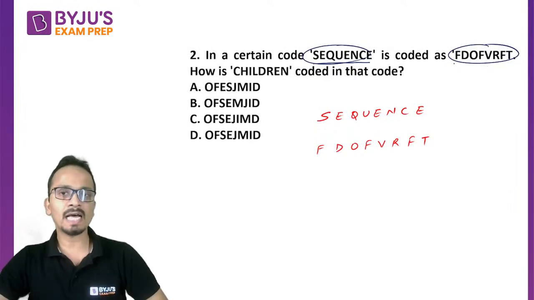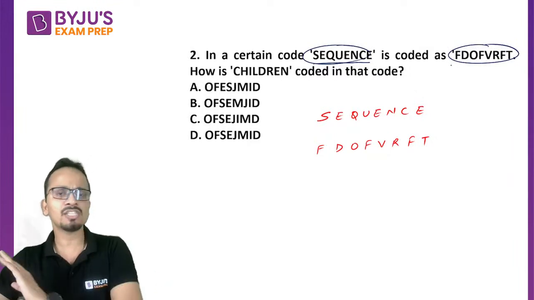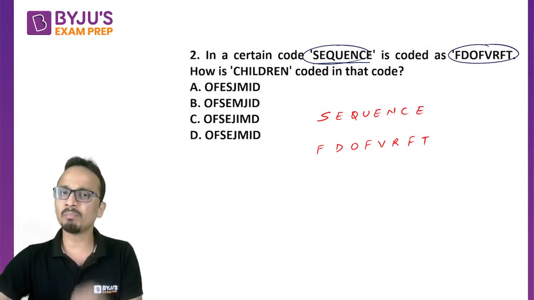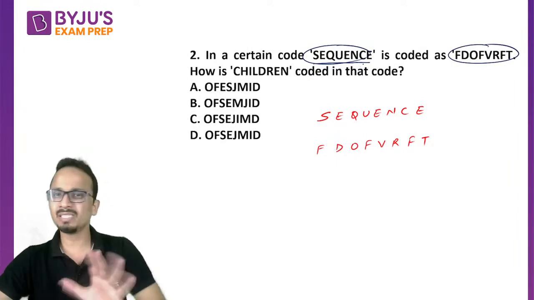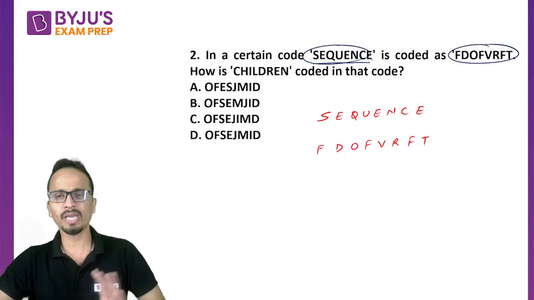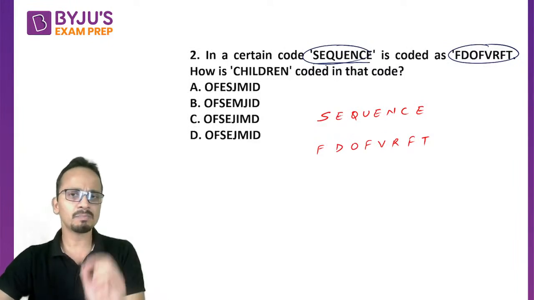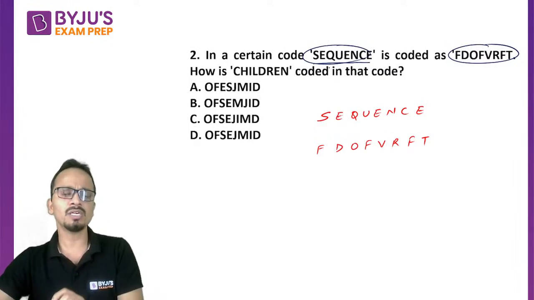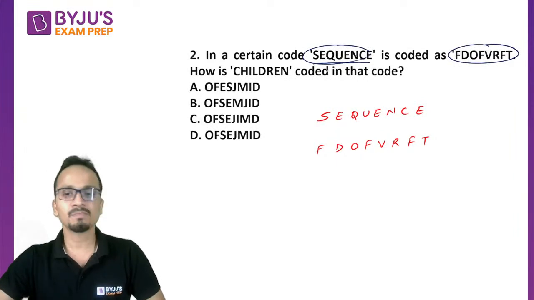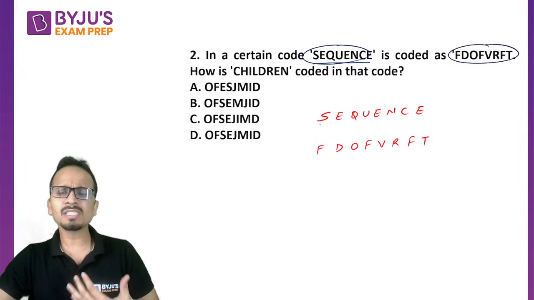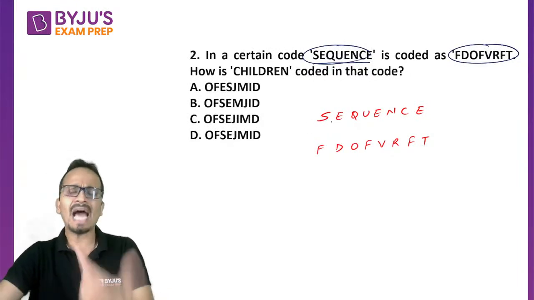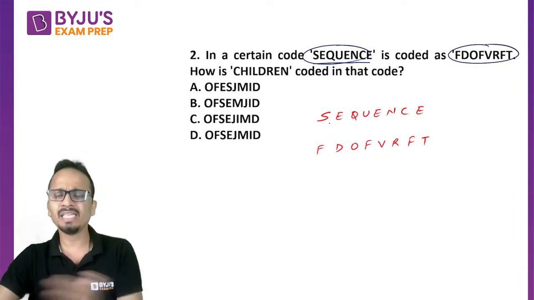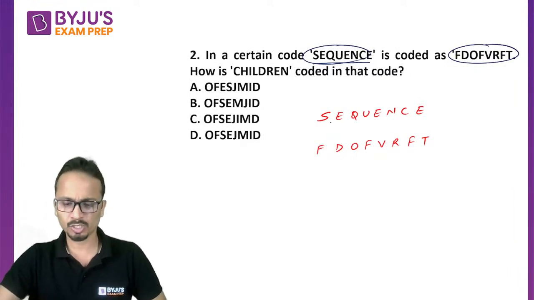So I can say that this particular coding has no relationship with the jumble sequence of the alphabets of the original word. So here jumble sequence has not been applied. Okay, so I can say that this particular coding is related to the number equivalents of the alphabets being used, and they must have replaced these alphabets with some other alphabets by adding or subtracting a number from the number equivalents. Right?